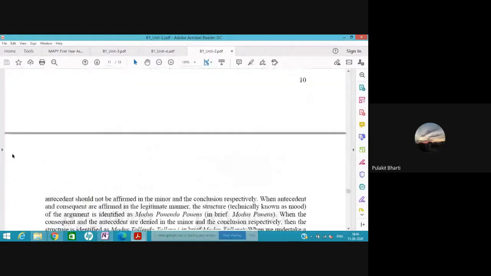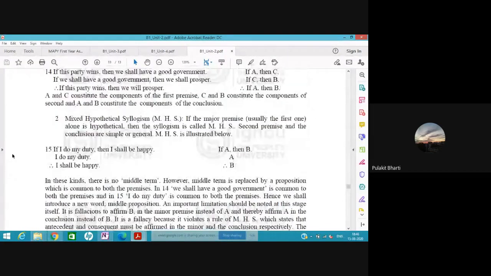So can anyone give an example for modus tollens? Let this example, we can actually convert it into modus tollens. This is modus ponens, where the antecedent is affirmed. Let's convert this example into modus tollens.